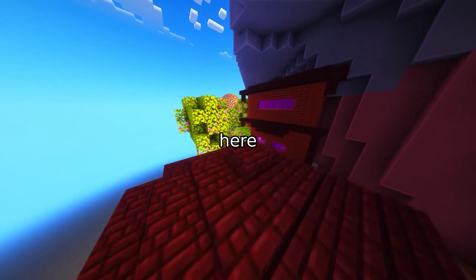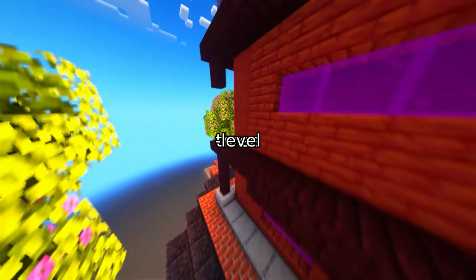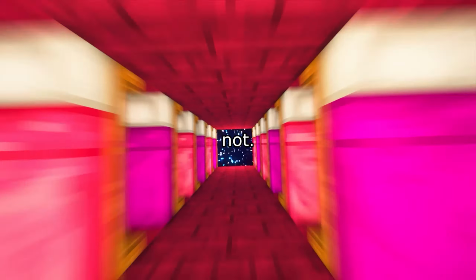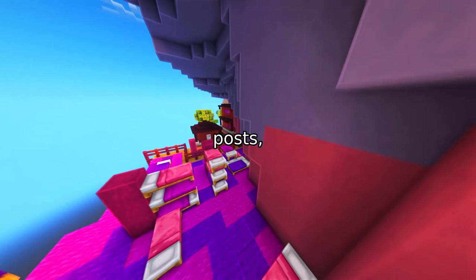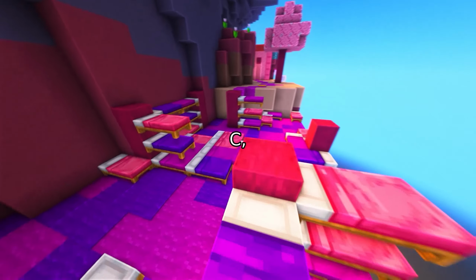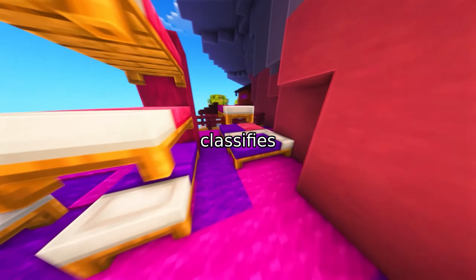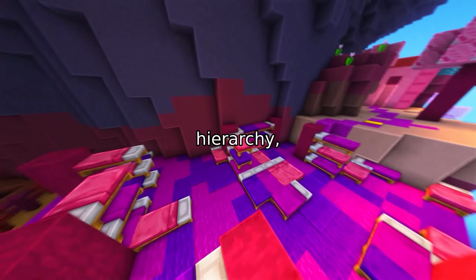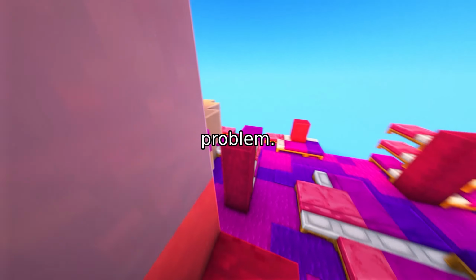The standard benchmark here is the OLID dataset, which uses a three-level annotation scheme. Level A determines if a post is offensive or not. Level B, only applied to offensive posts, checks if the offense targets an identifiable entity. Level C, only for those with identifiable targets, classifies the target as an individual, a group, or other. This creates a natural hierarchy, but also a severe class imbalance problem.